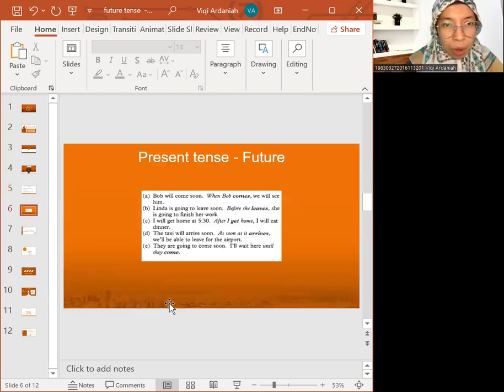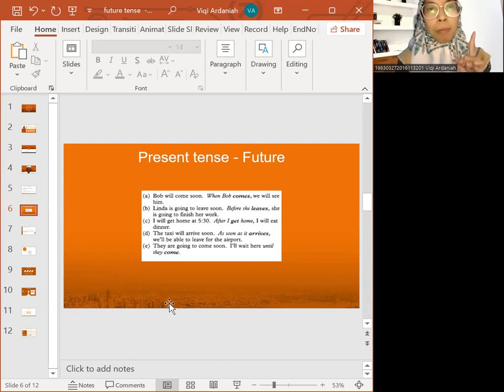Now let's see the next one. Here it's about present tense for the future. So present tense here can also indicate the future. I think that some meetings ago, we talked about the present tense with es or no s, depending on the third person singular, second person, or first person plural. So Bob will come. When Bob comes, we will see him. Before she leaves, she's going to finish her work.